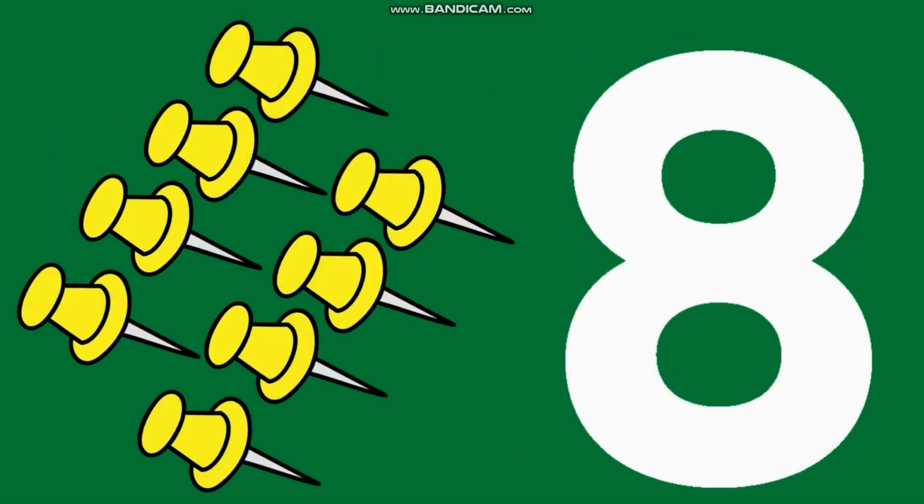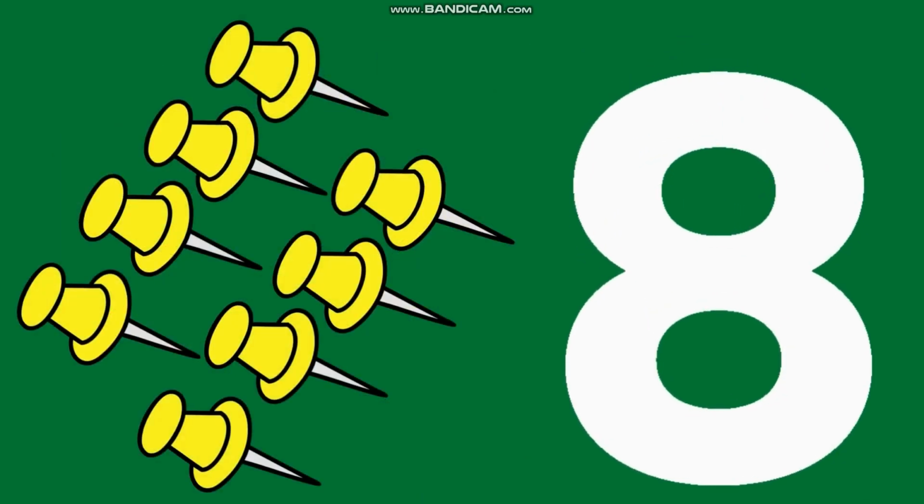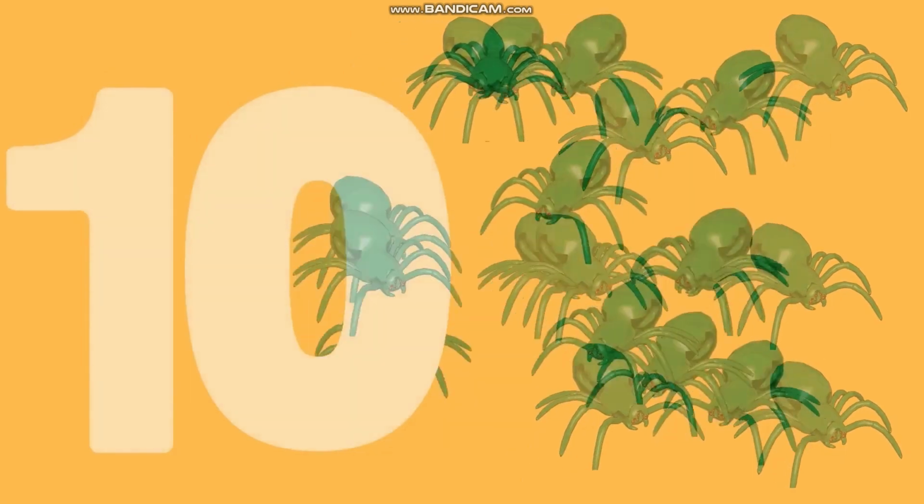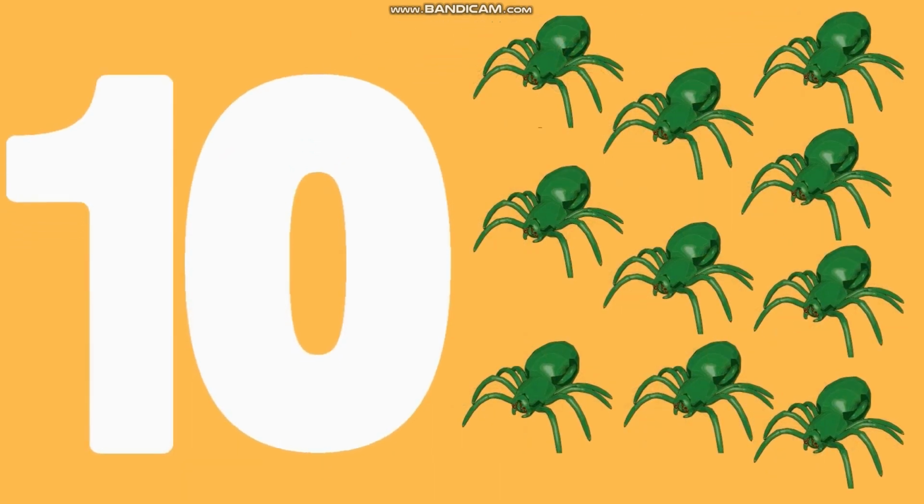How many pins are there? Eight. There are eight pins. Eight. How many phones are there? Nine. There are nine phones. Nine. How many spiders are there? Ten. There are ten spiders.